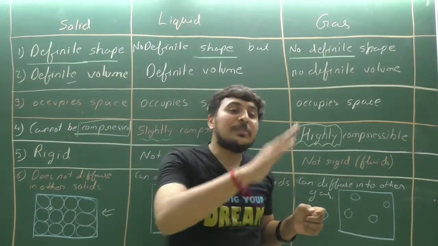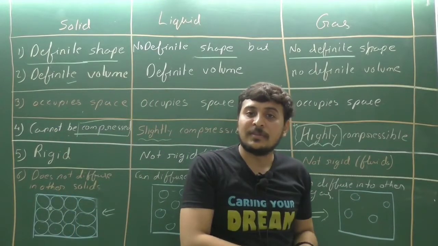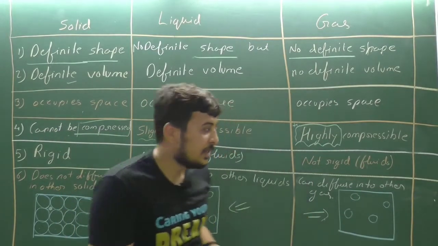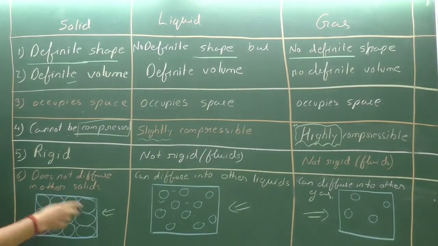Clear? Solids, as they are closely packed, are rigid. Liquids have space between the particles, so they can flow. Gases have very large spaces, and they can flow easily. Clear? Got it? Now, a solid does not diffuse into another solid.